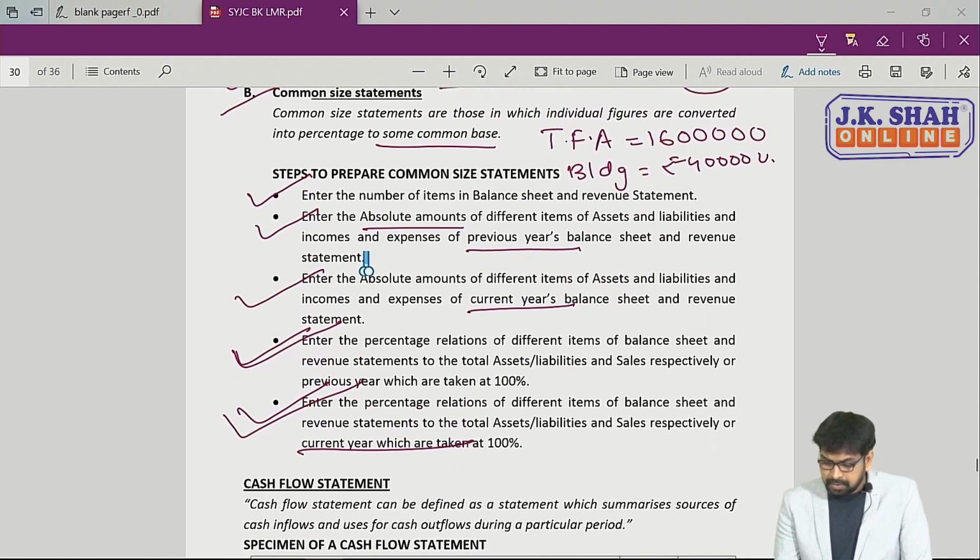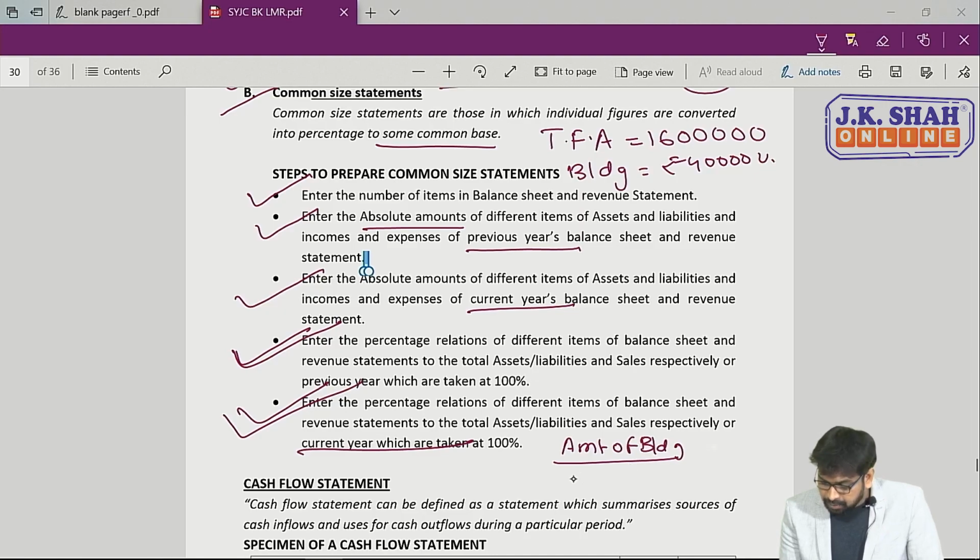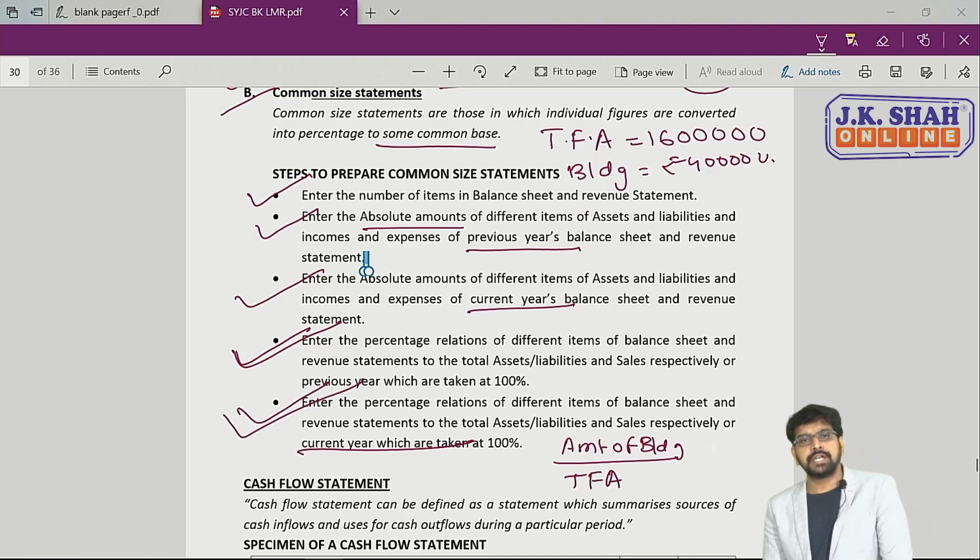Here, what we'll do, amount of building divided by total fund available. See, building is a balance sheet item. Just now I told you balance sheet item को अगर अपने को percentage में convert करना है तो total fund available base होता है. So total fund available base लेके into 100 करेंगे.